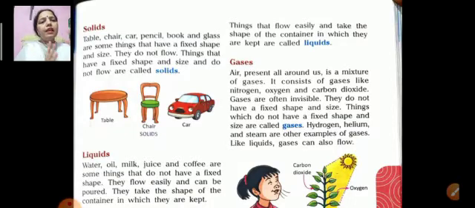And gases, the air present all around us is a mixture of gases. It consists of gases like nitrogen, oxygen and carbon dioxide. Gases are often invisible. Gases are not visible. They do not have a fixed shape and size. Things which do not have a fixed shape and size are called gases. Hydrogen, helium and steam are other examples of gases. Like liquids, gases can also flow.